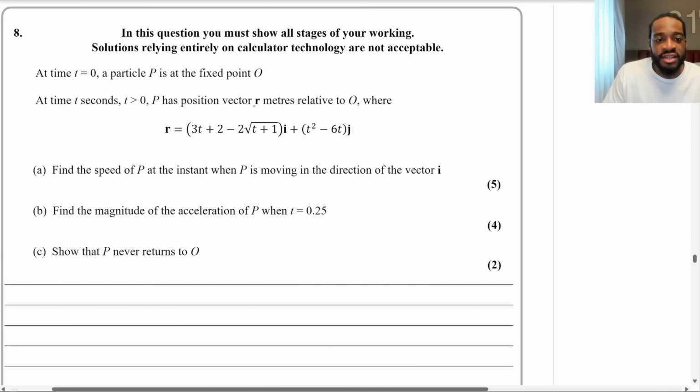So first, a couple of things. We are given the position vector, so you can think of that as displacement. And they've asked about speed. Well, we know that speed is the magnitude of velocity. So firstly, for us to find out what the speed is, we need the velocity vector.